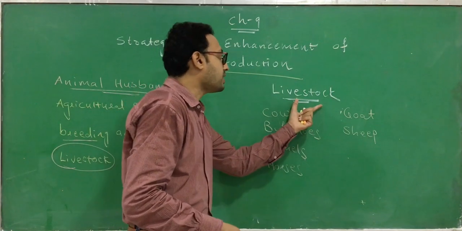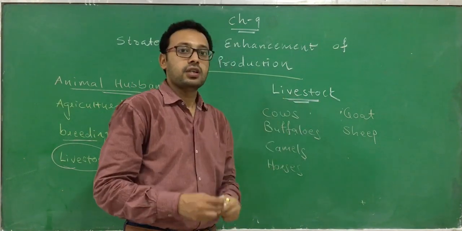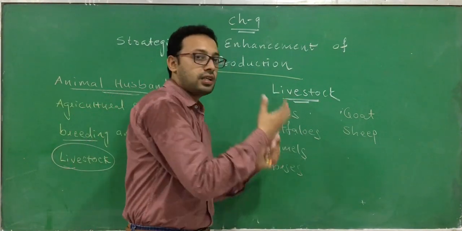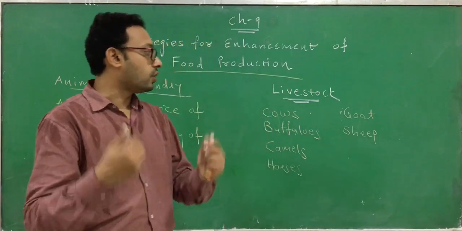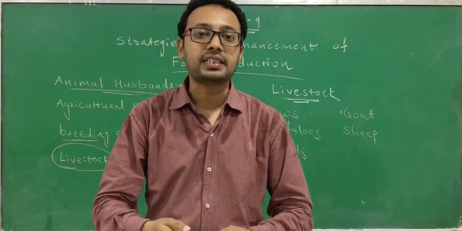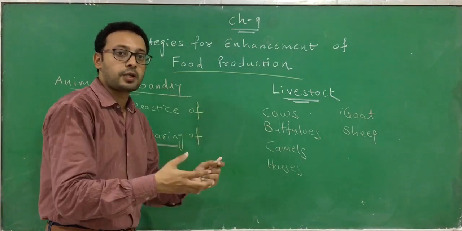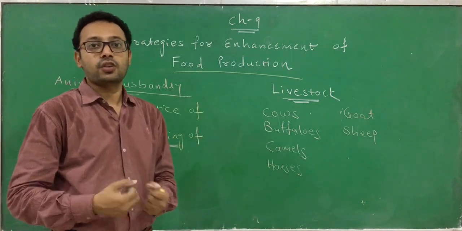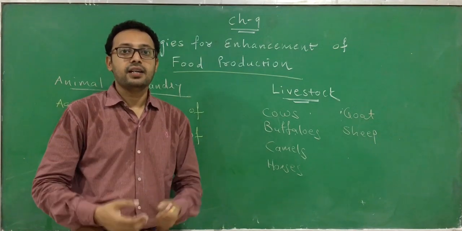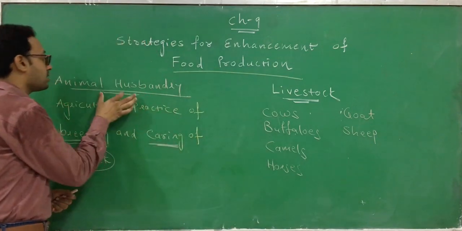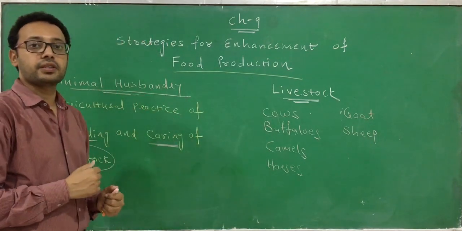These are considered livestock because from these animals we get lots of products. To get these products or food, we breed them, and this practice is called animal husbandry.